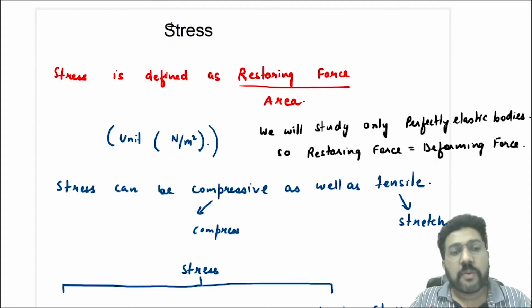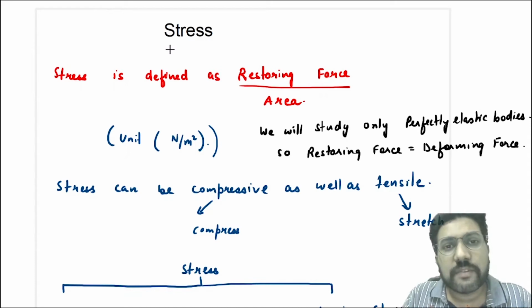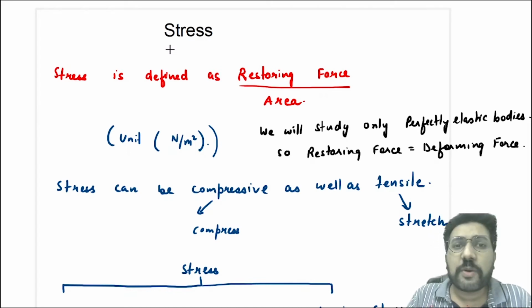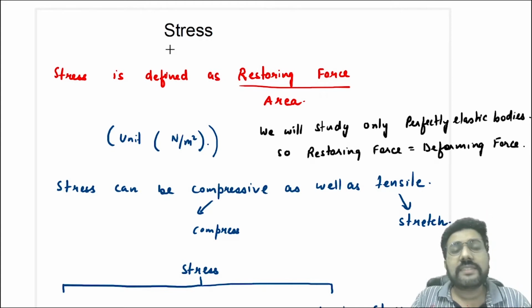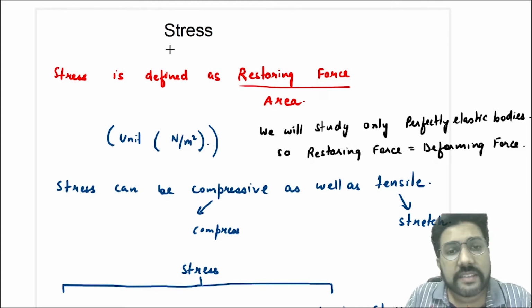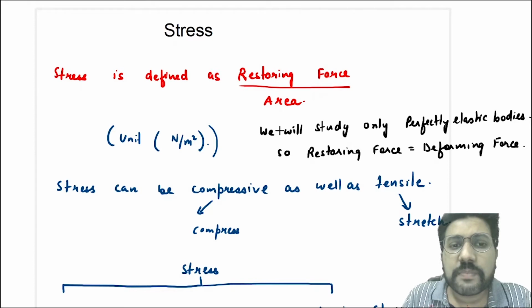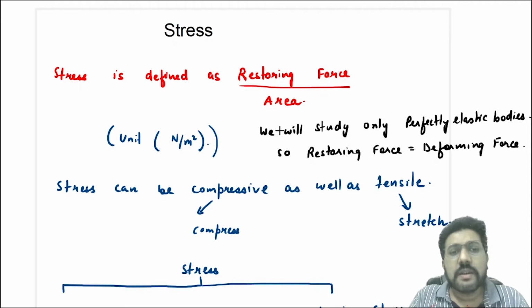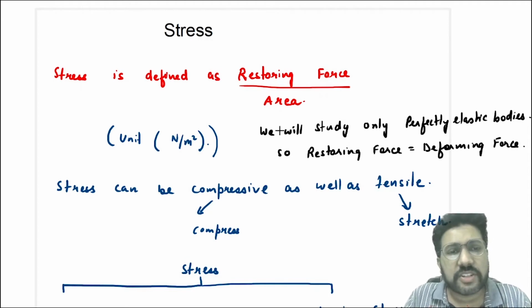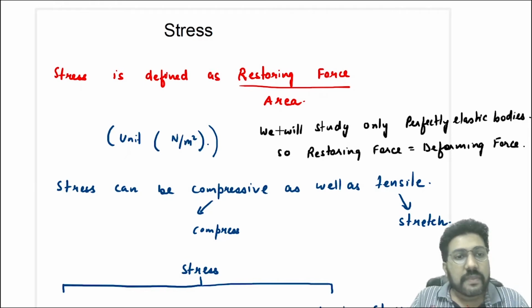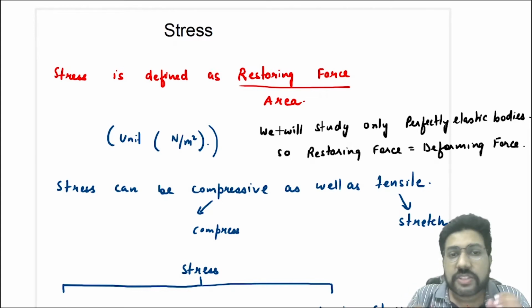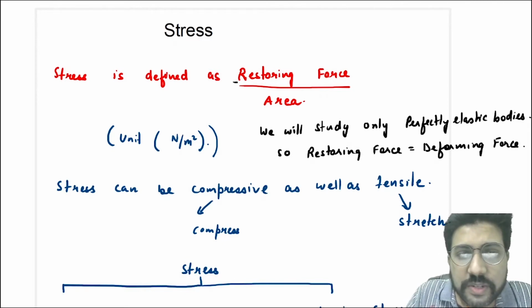Now let us define some important terms that will be useful in this chapter. The first important term is stress. What is stress? Stress is defined as the restoring force per unit area. The unit of stress is Newton per meter square, which is the same as the unit of pressure. But they are not the same physical quantities, and we will discuss the difference between stress and pressure. In this chapter, we will be studying only perfectly elastic bodies, where restoring force is equal to deforming force. Again, stress is defined as restoring force per unit area and not the deforming force per unit area.